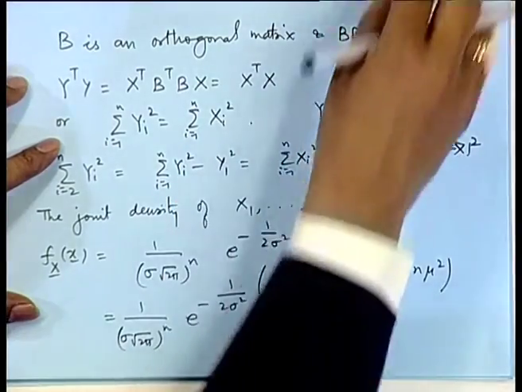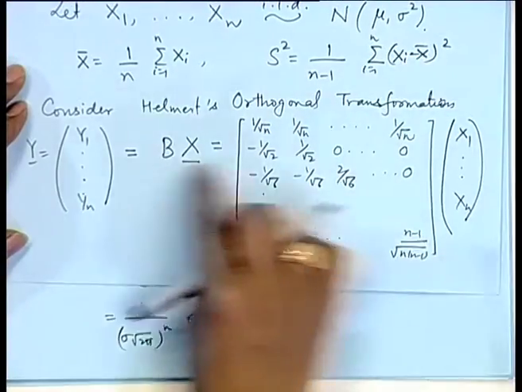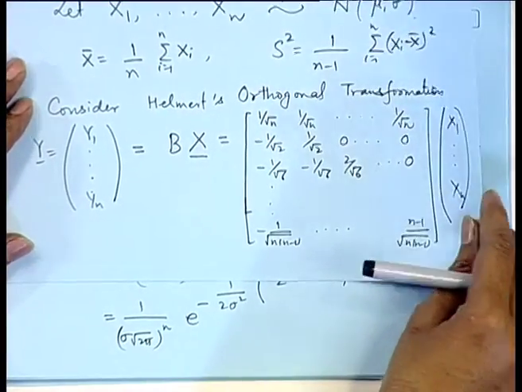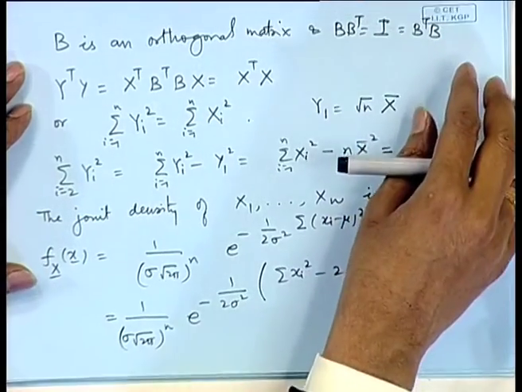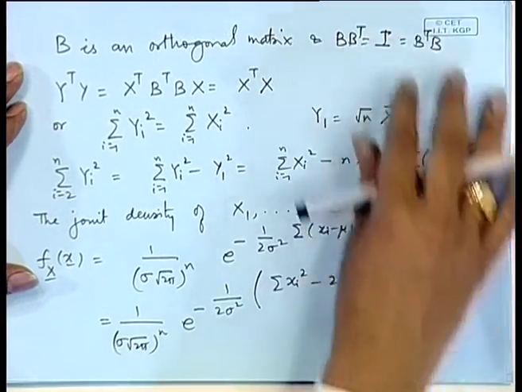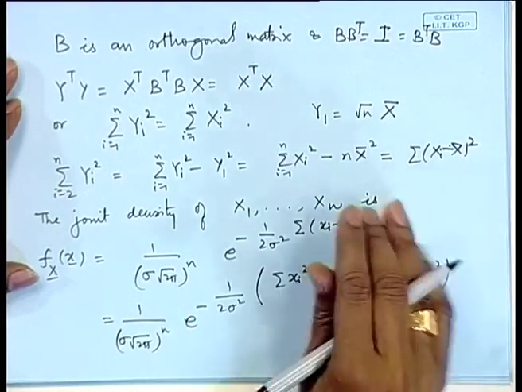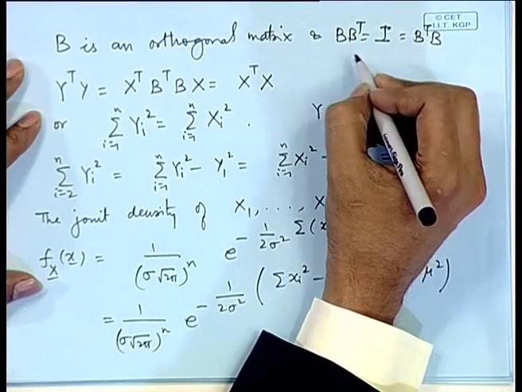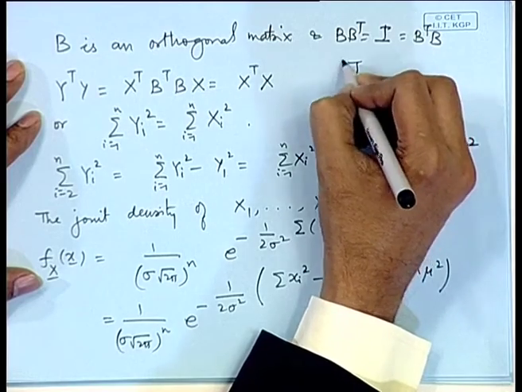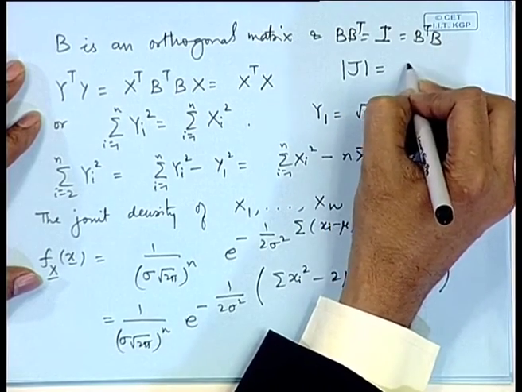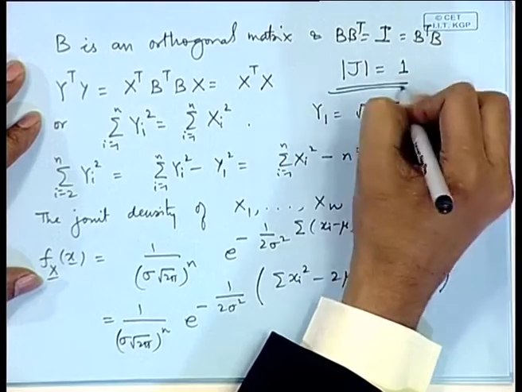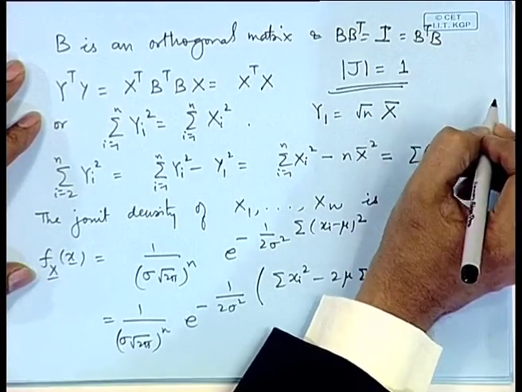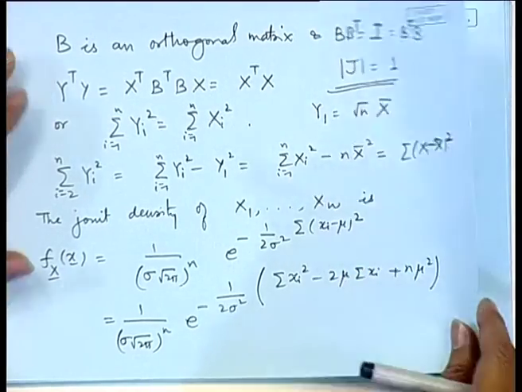When we consider the transformation y = Bx, and B is an orthogonal matrix, then we know that the determinant of an orthogonal matrix is either plus 1 or minus 1. So, the Jacobian of the transformation will have absolute value 1. So, this will be used for calculation of the transformed density.